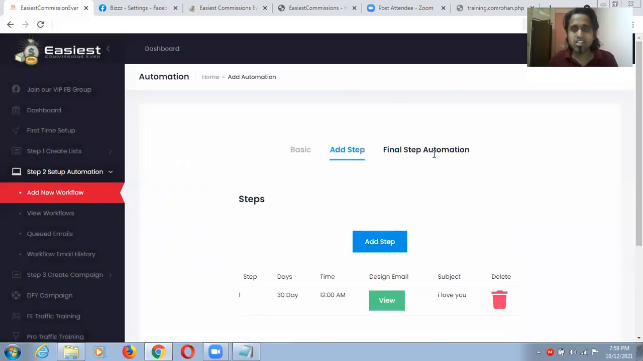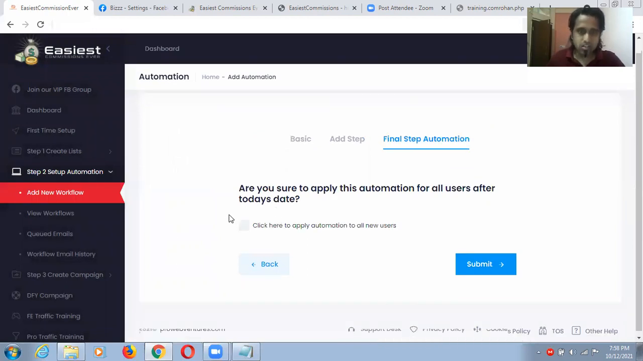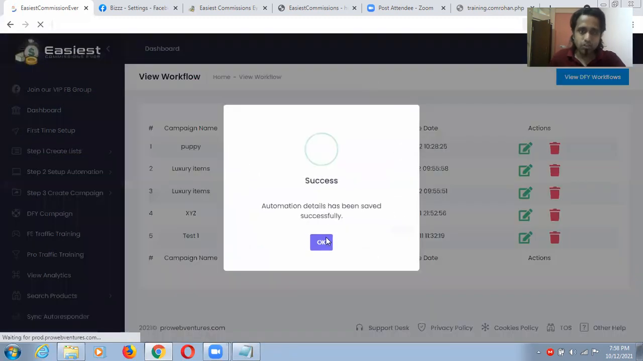Now the final step, automation you have to set, then it will be able to work. Are you sure to apply this automation for all users after today's date? Yes. So you have to click this, you have to submit this, and your workflow will be set up. That's how you have to do this.